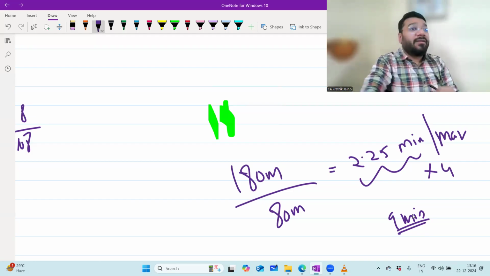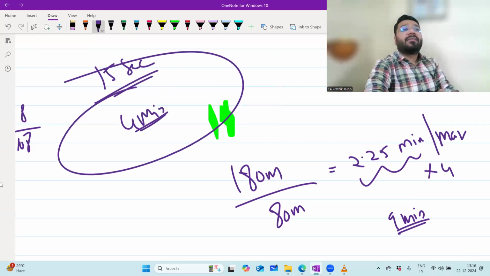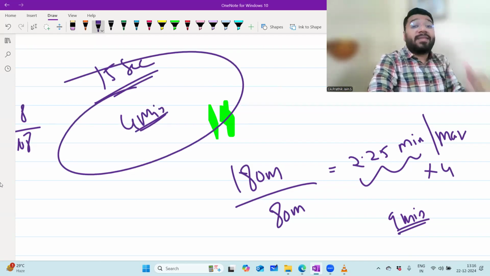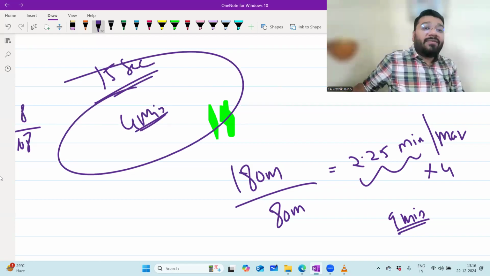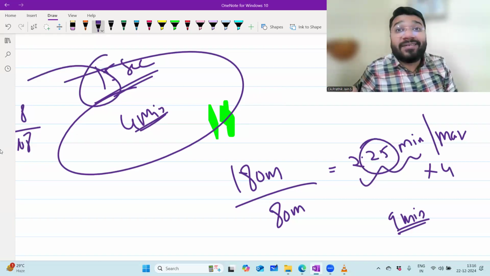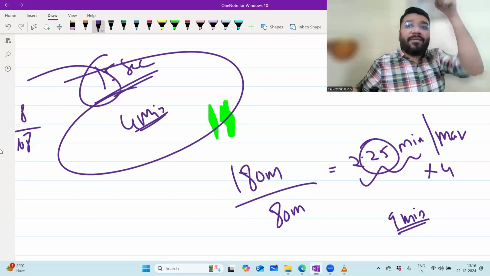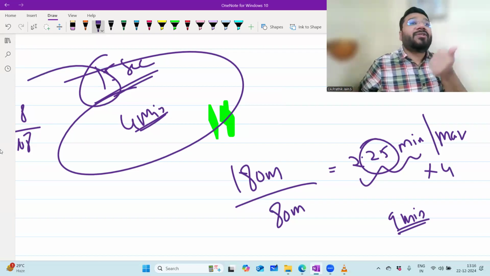So now in this question, which you can complete in 15 seconds, how much time did you take? 4 minutes. Gone. Had you completed this in 15 seconds, the extra time would be there, no? Or forget even 15 seconds, 25 seconds. 2 minutes you would have saved. Like that in 10 questions, if you save 2 minutes each, 20 minutes you can save, which can be used for the lengthy questions. Time management.